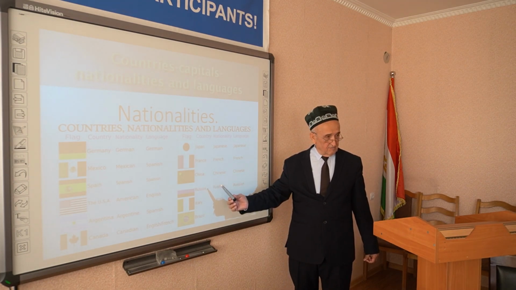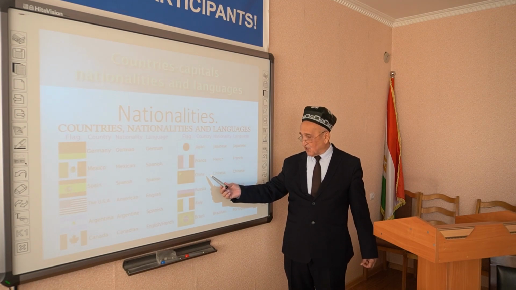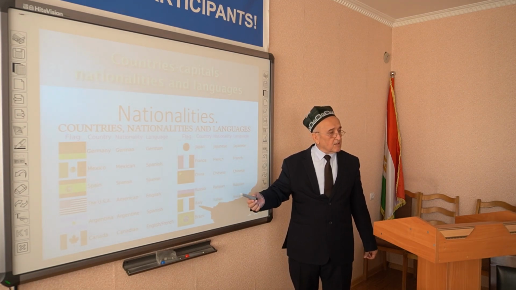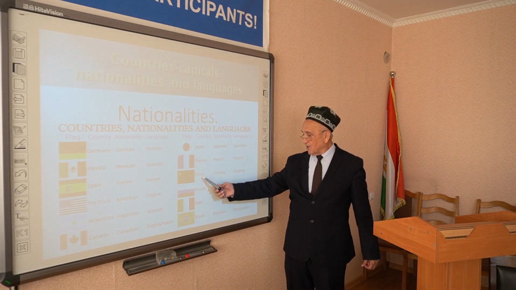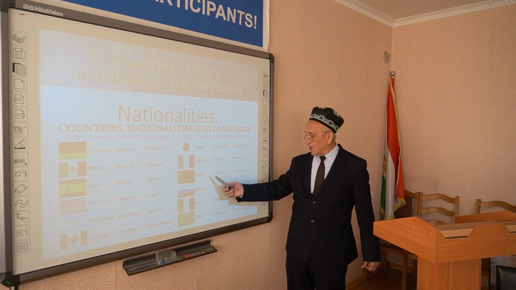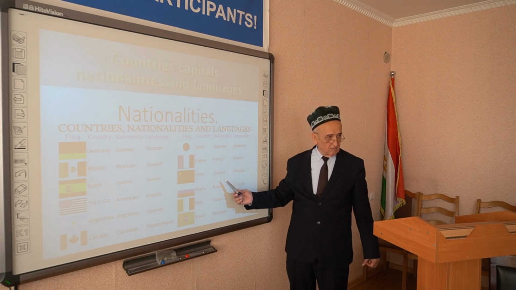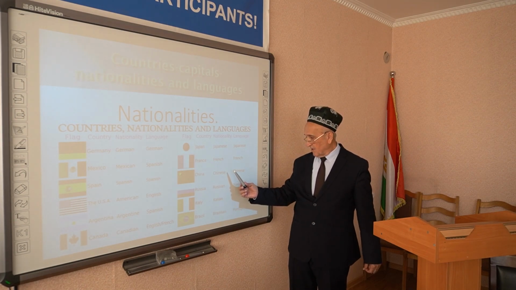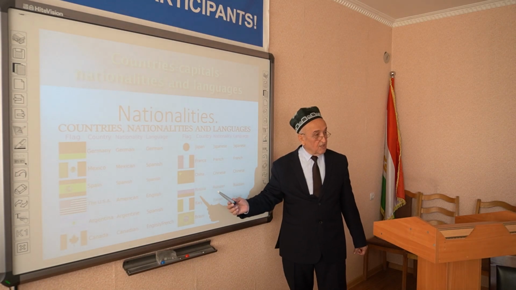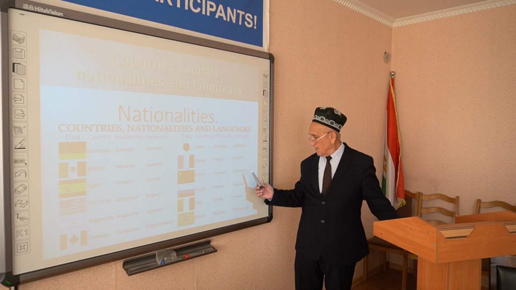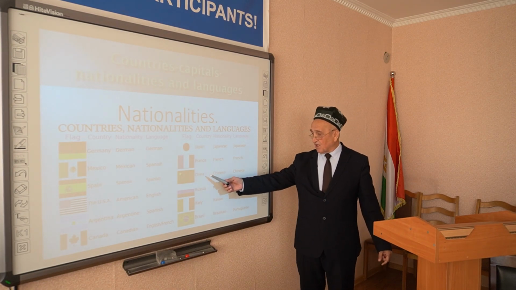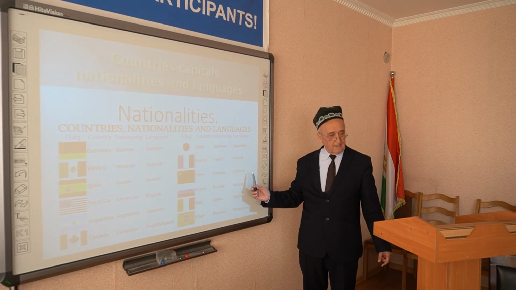China. The official name of this country is the People's Republic of China. The nationality of this country is Chinese. The capital of this country is Beijing. And the official language of this country is Chinese.